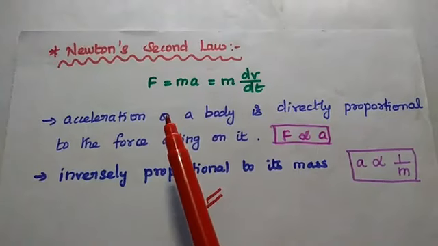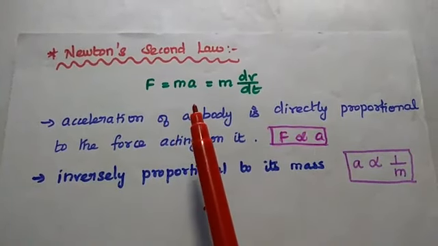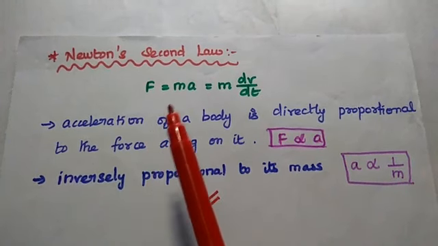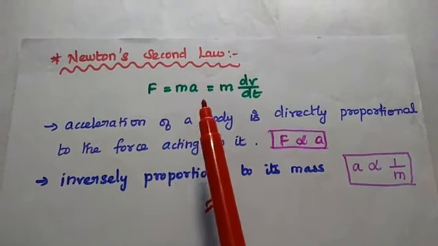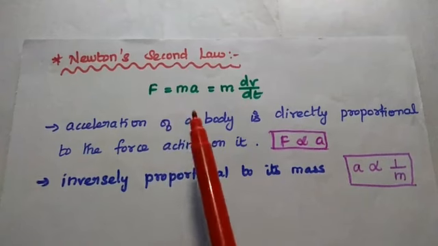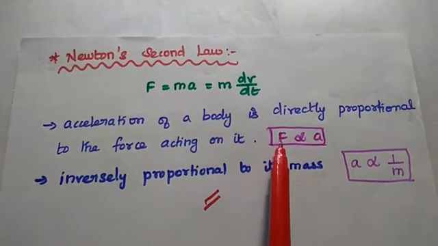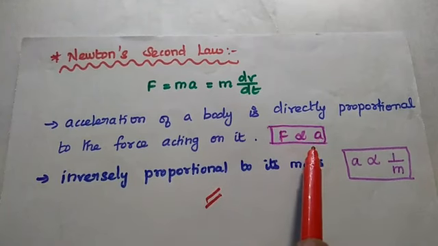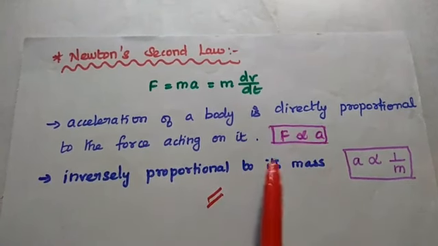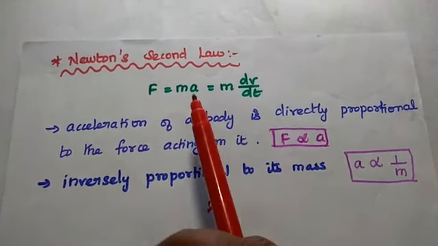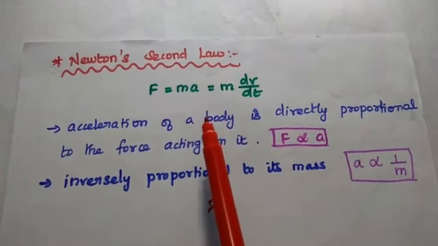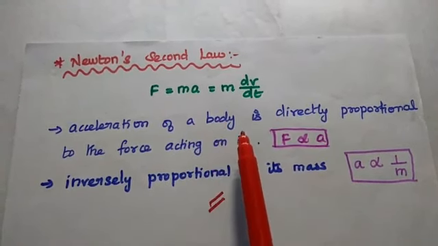The next one is Newton's second law. Here we have to consider the inertial force. The acceleration of a body is directly proportional to the force acting on it. Simply, F is directly proportional to the acceleration of a body, and also the acceleration is inversely proportional to its mass. That is Newton's second law of motion.